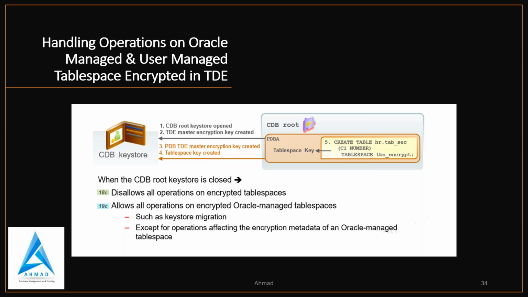Okay, so this is another feature: handling operations on Oracle managed and user managed tablespaces encrypted with TDE. So we have CDB. When the CDB root key store is closed, in 18c it will disallow all operations on encrypted tablespaces. But in 19c it allows all operations on encrypted Oracle managed tablespaces, such as key store migration, except for operations affecting the encryption metadata of an Oracle managed tablespace. So this is a new thing which was introduced in 19c.